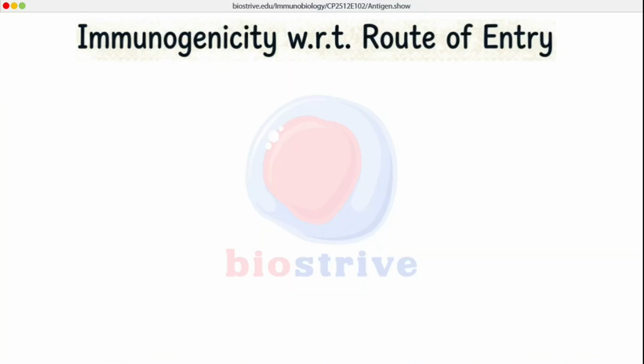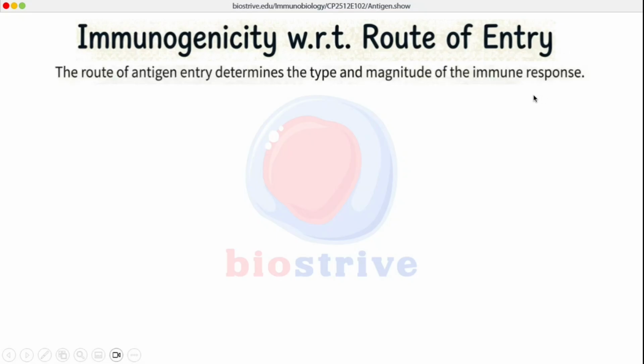Let's talk about immunogenicity with respect to route of entry. This concept is important for the concept of vaccination. There are mainly two routes of entry for pathogens. First one is intramuscular or intradermal, and second one is intravenous entry of pathogen. Let's talk about intramuscular or intradermal, and most vaccinations like BCG are administered through the intramuscular or intradermal route.